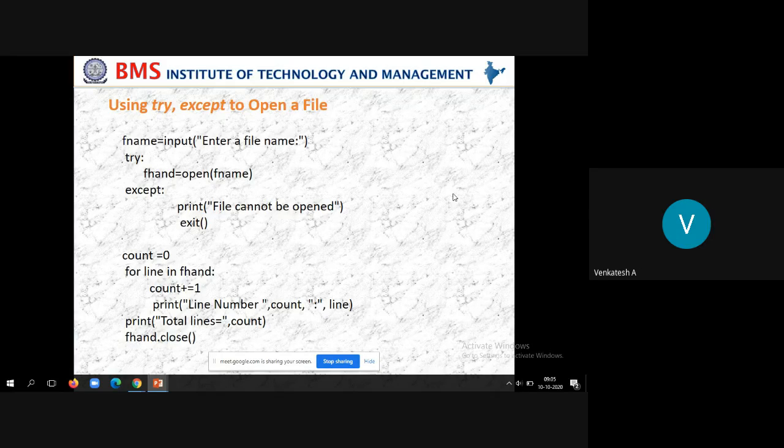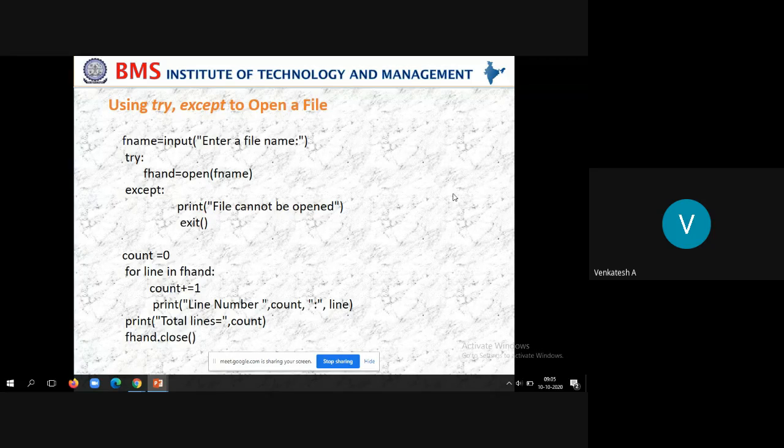Okay. So if you identify that in this situation some error may happen, then to give some hint to the user, you can use try except. Okay, fine.